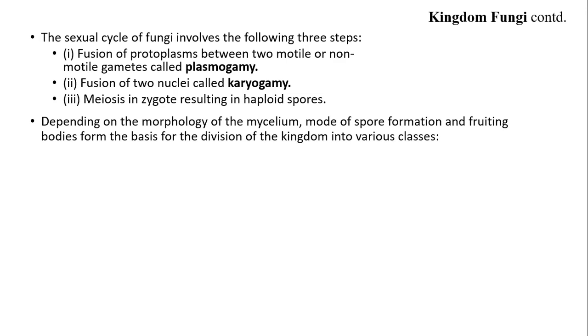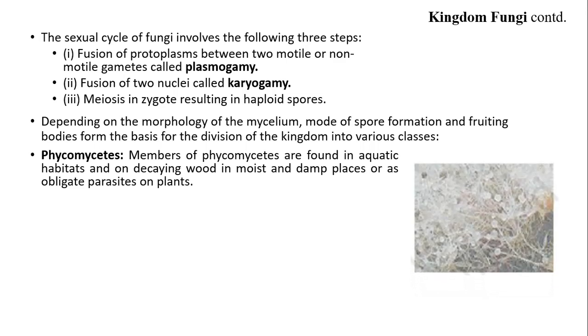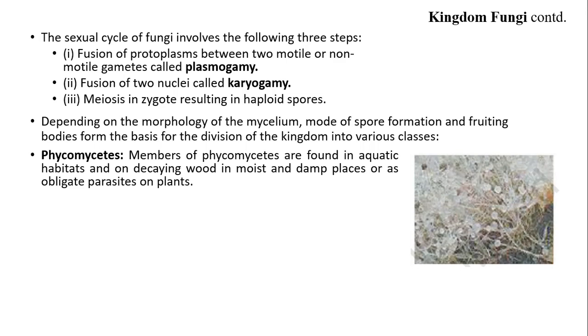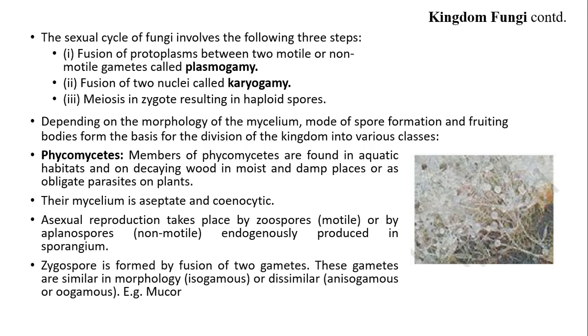Depending on the morphology of the mycelium, mode of spore formation and fruiting bodies form the basis for the division of the kingdom into various classes. Phycomycetes. Members of Phycomycetes are found in aquatic habitats and on decaying wood in moist and damp places or as obligate parasites on plants. Their mycelium is aseptate and cenocytic. Asexual reproduction takes place by motile zoospores or by non-motile planospores, endogenously produced in sporangium. Zygospore is formed by fusion of two gametes. These gametes are similar in morphology, isogamous, or dissimilar, anisogamous or oogamous.